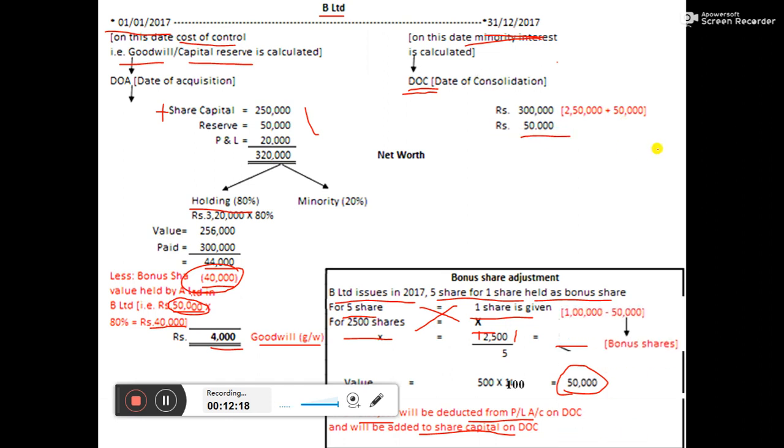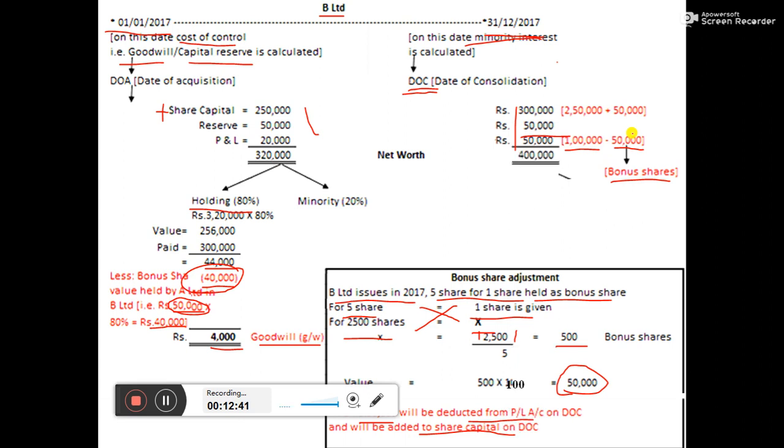Same 50,000. But one more important adjustment is that as on 31st December, the profit was 1 lakh rupees as given in the balance sheet. Out of this 1 lakh, 50,000 has to be deducted for the bonus shares, because from this 1 lakh, 50,000 will go, the value of the bonus shares. So the answer is 50,000. If we add all this, the net worth will be 4 lakh. Out of the 4 lakh, holding will get 80%, minority is 20%.